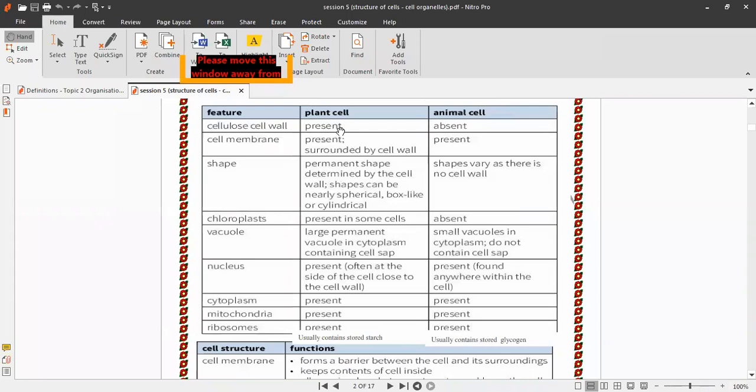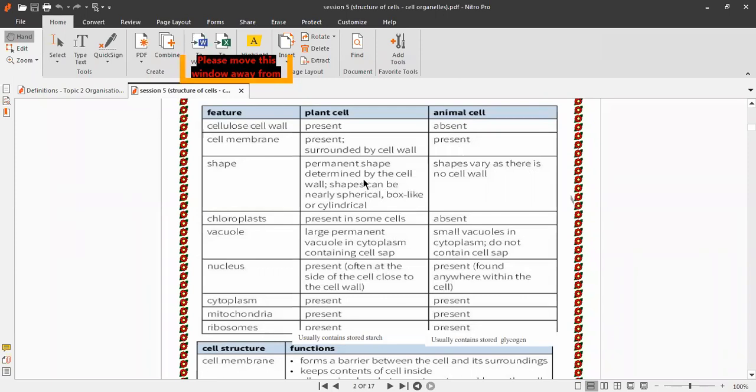Let's see the comparison between plant cell and animal cell only. Plant cell has a cellulose cell wall, but animal cell doesn't have a cell wall at all. Plant cell has a permanent shape determined by the cell wall, and animal cell shapes vary as there is no cell wall, so it does not have a definite shape like plant cell.